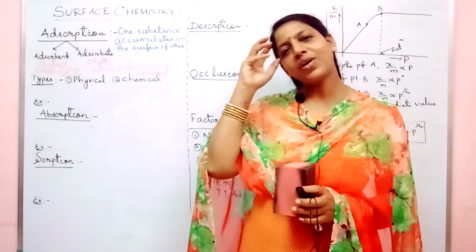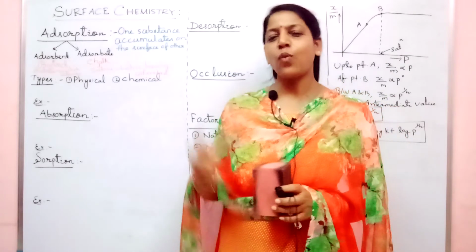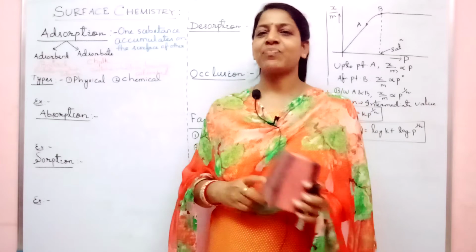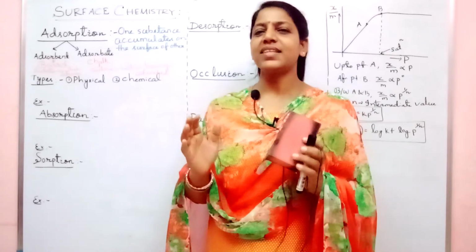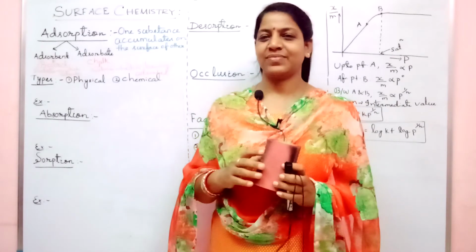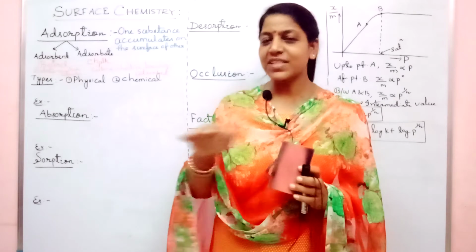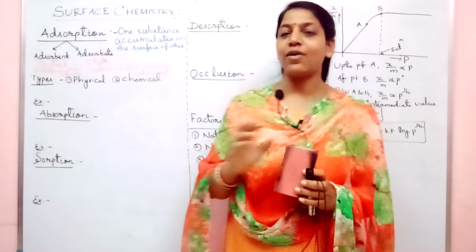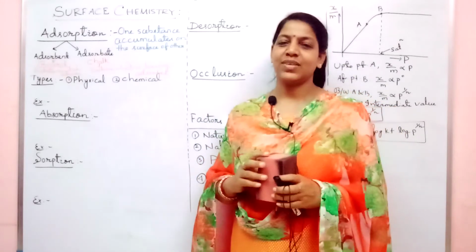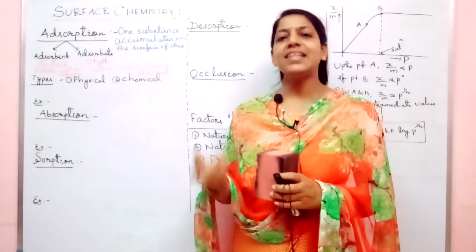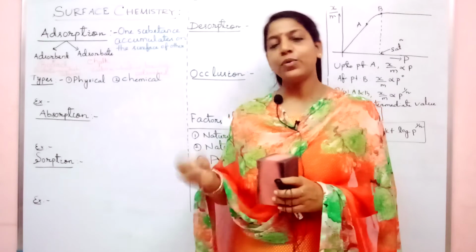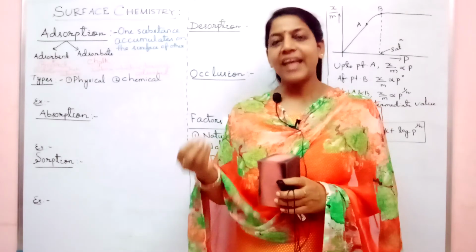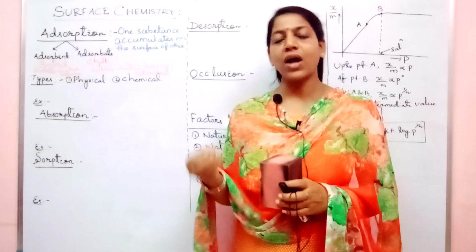Now the question arises in your mind, why does adsorption occur? Just imagine a container in which water is there. On the surface of the water there is an imbalance of energy, or you can say there is instability, they are more reactive, more unstable.